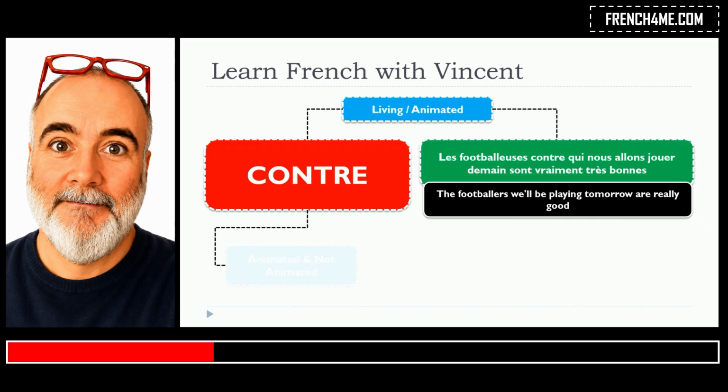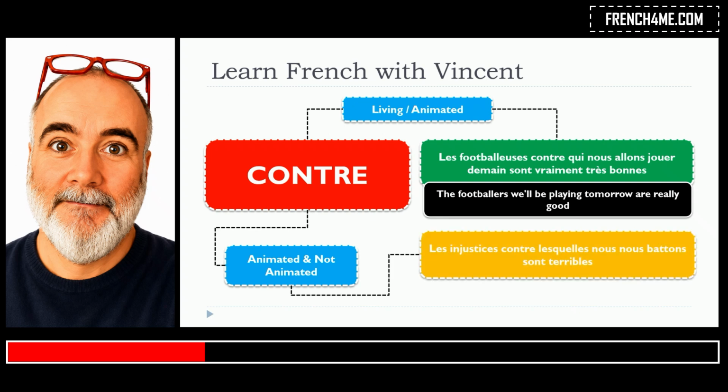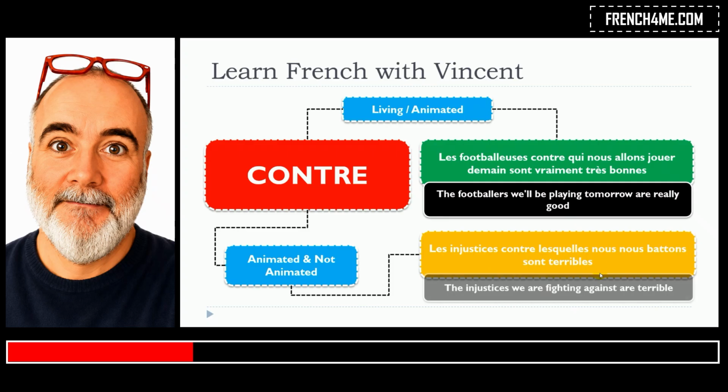Let's have a look now at the second category, animated and not animated, because of course that will be the tricky one. Les injustices contre lesquelles nous nous battons sont terribles. Alors, les injustices, this is feminine, this is plural, then we put contre, and after that we'll have to put the feminine, plural, relative pronoun, lesquelles.